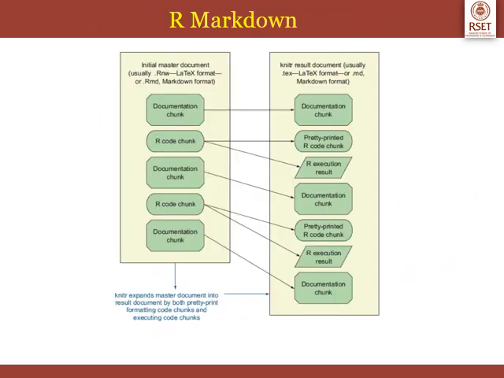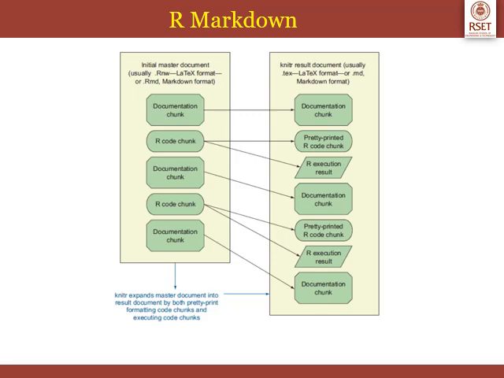So this is how an R markdown file looks like. On the left hand side, you can see the initial .rmd file that we discussed first. In the .rmd file, that is the R markdown file, first we'll write the documentation. Remember, we had written hash, then heading, then we had written some text. All that forms the documentation chunk. After that, within the knitr chunk, we had written the R code. So that is the R code chunk. Again, we had written some documentation followed by R code, again documentation, and so on.